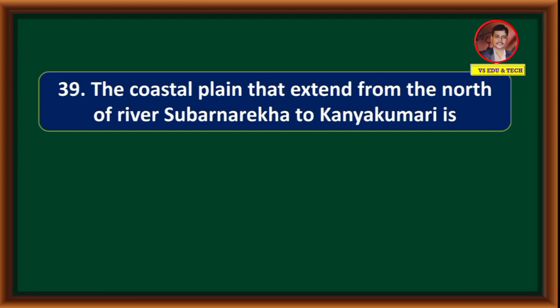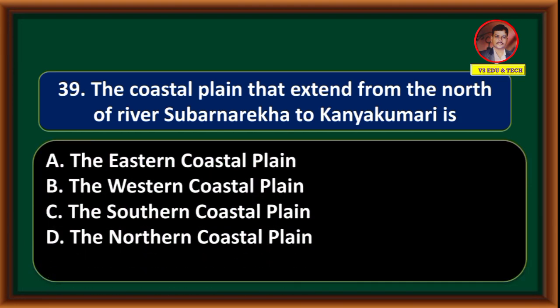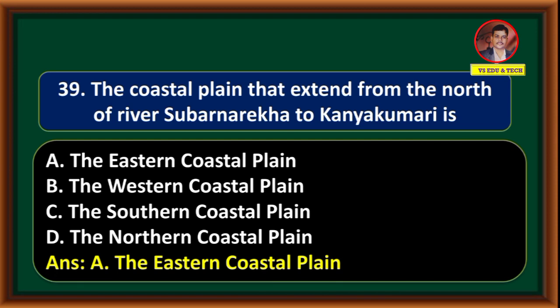The coastal plain that extends from the north of river Subarnarekha to Kanyakumari is the Eastern Coastal Plain, the Western Coastal Plain, the Southern Coastal Plain, the Northern Coastal Plain. Correct answer is option A, the Eastern Coastal Plain.